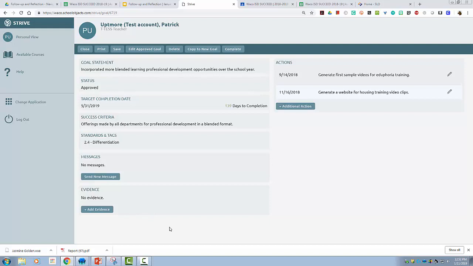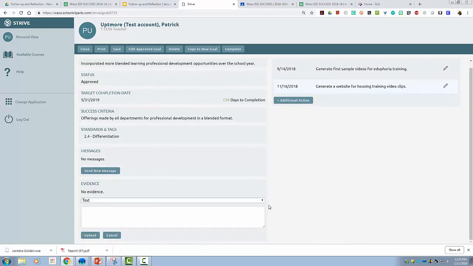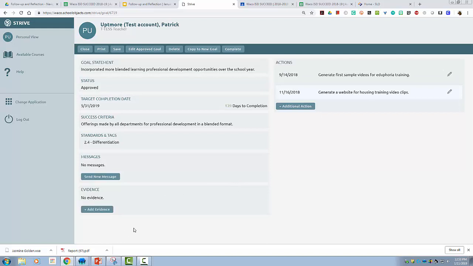So to add evidence, all you have to do is click the Add Evidence option. You can see you can add simple text evidence. You can also link or do file uploads here, and you can see that this platform also ties to professional development. So any professional development that you do that ties to the specific tag of the standard or dimension aligned to your professional growth goal based on the T-TESS rubric will also be collected within this platform as evidence towards achieving your goal. So again, it pulls it all together very nicely, helps drive the conversation with your appraiser during the summative evaluation.